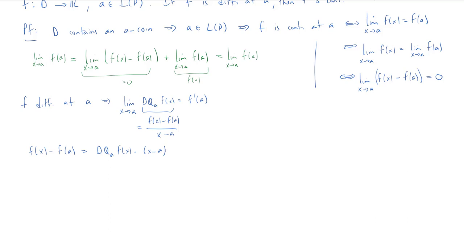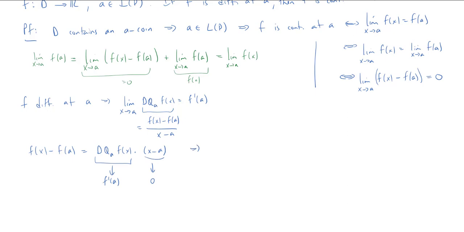Okay, but again, we know that this difference quotient has limit f prime of a. And we also know that this x minus a, well, as x approaches a, this has limit 0.